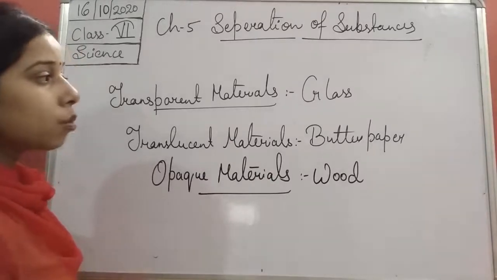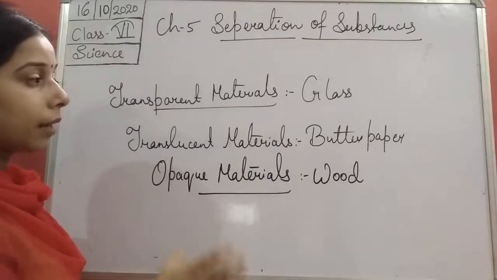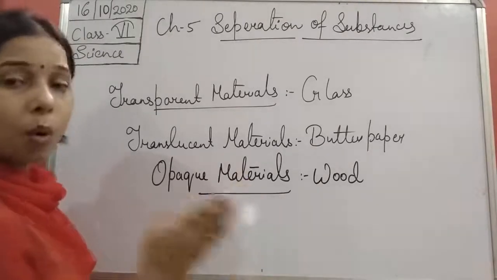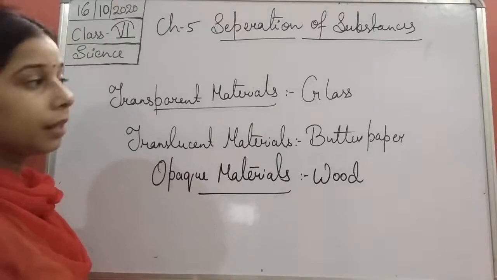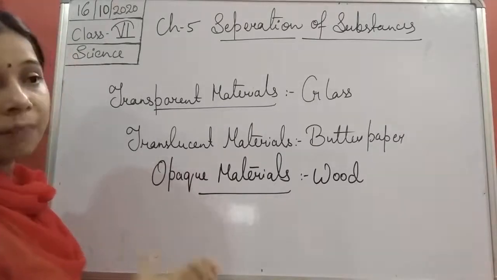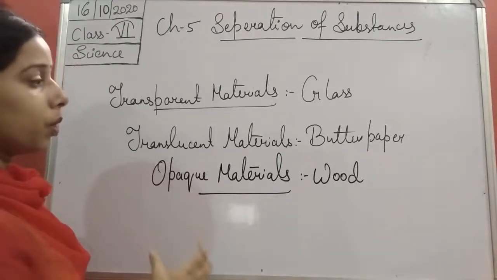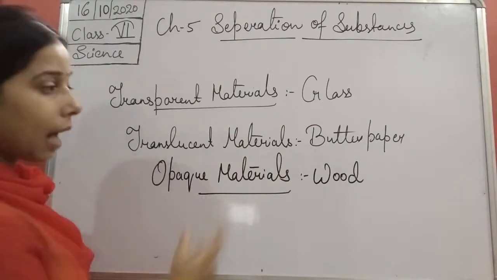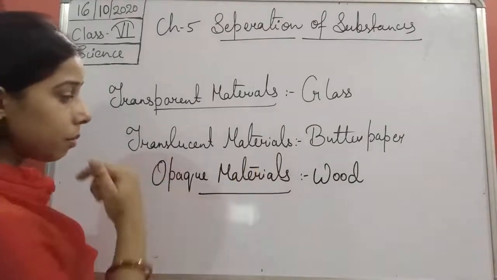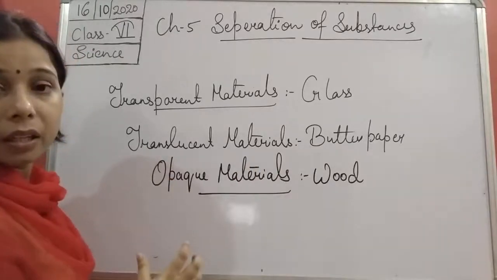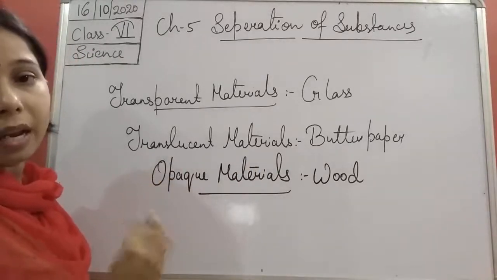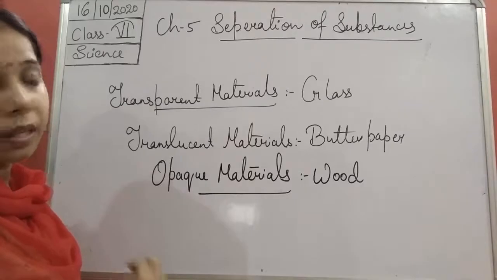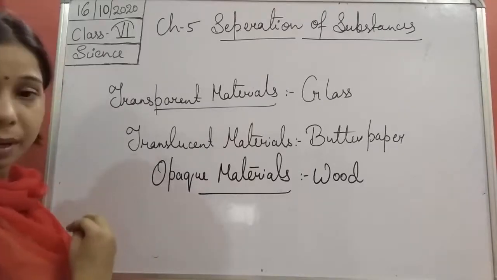So by this, students, we come to the conclusion that the material which allows all the light to pass through it is known as a transparent material. The one which allows a small amount of light to pass through it is known as a translucent material. And the material which does not allow light to pass through it is known as opaque.